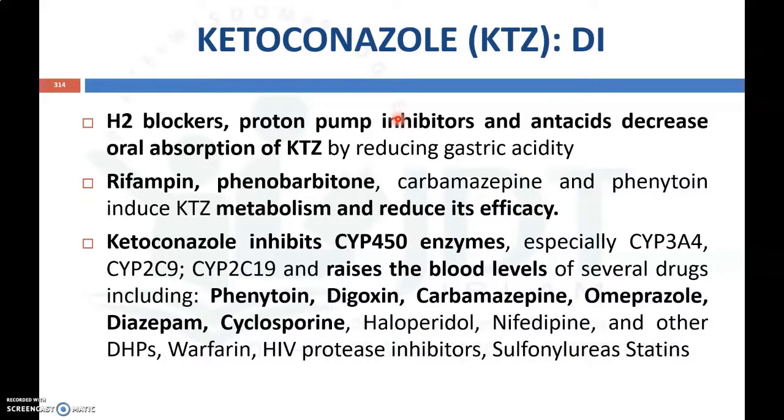Now coming to the drug interactions of ketoconazole, as I mentioned before, ketoconazole absorption will be increased only in acidic pH.